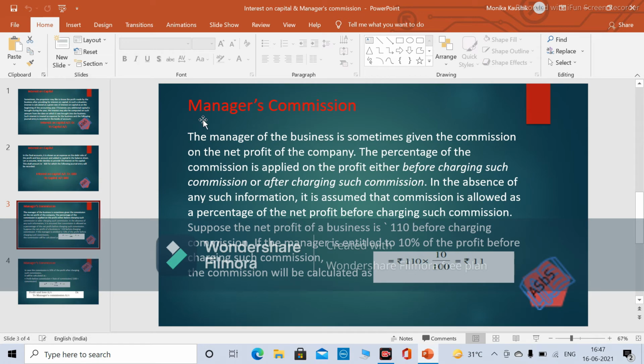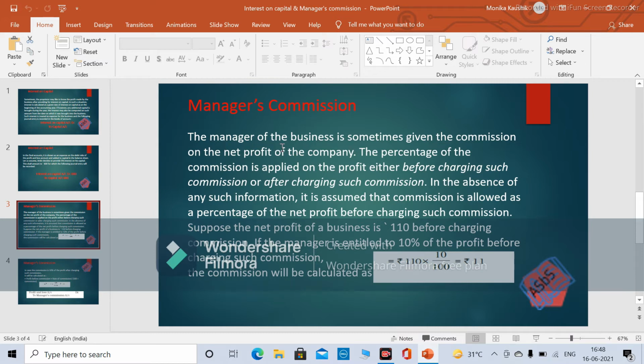Now the next term is manager's commission. This is rarely used, but yes, we will have to understand it. Sometimes the business needs to pay some commission to the manager, after calculating net profit or before calculating net profit. The manager of the business is sometimes given a commission on the net profit of the company.